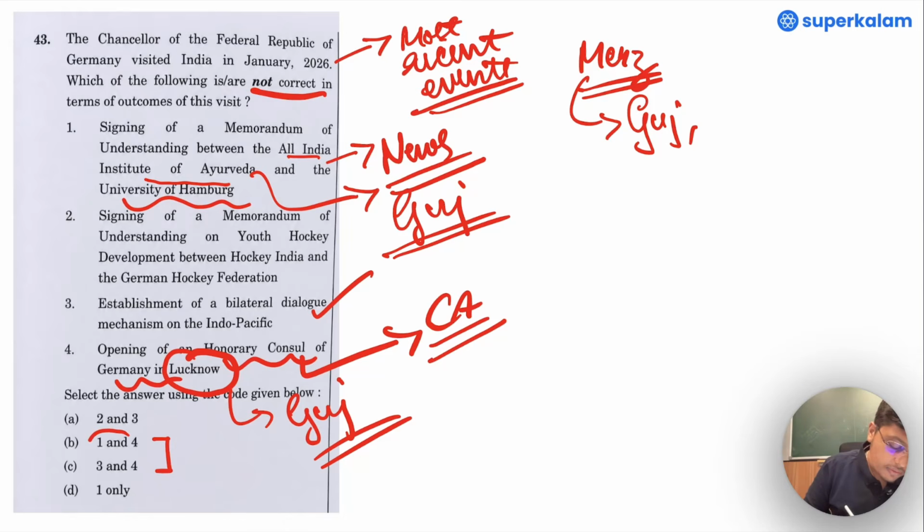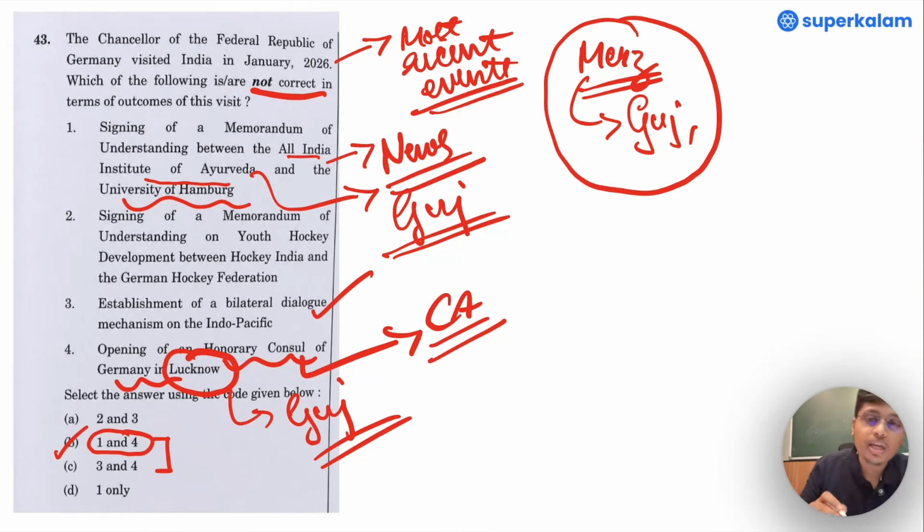So, if we have to mark the statements which are wrong, the option B is right in this option. What we need to learn from this question is that very recent events are also very important, and with that event, even if you do not know the intricate details of what they have done, if you know where they had traveled, you will surely be able to answer the question.